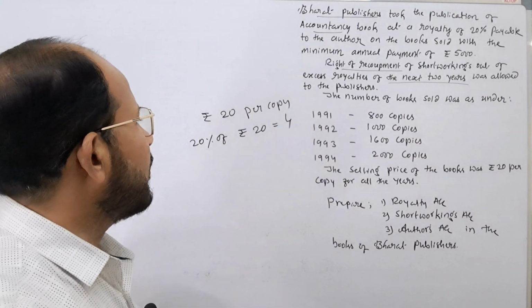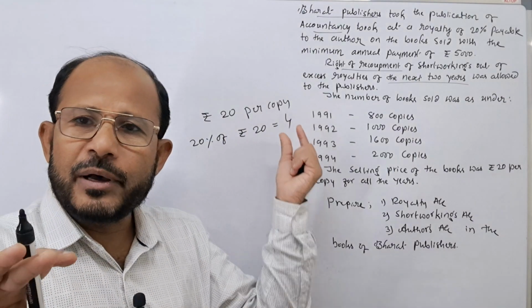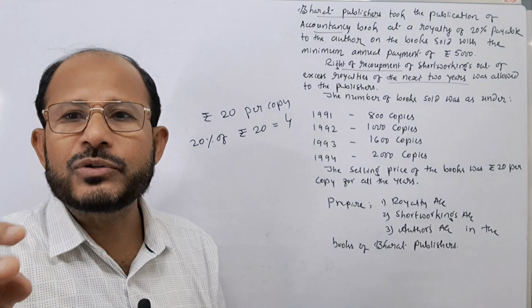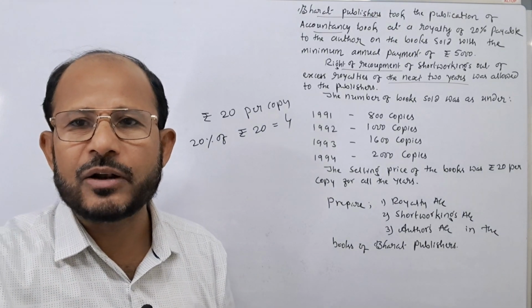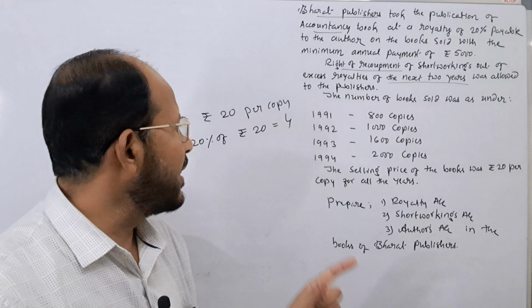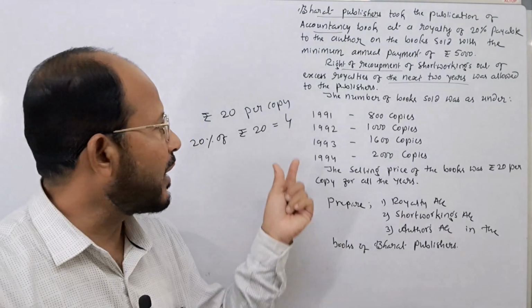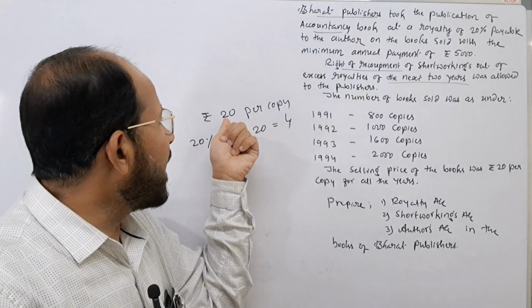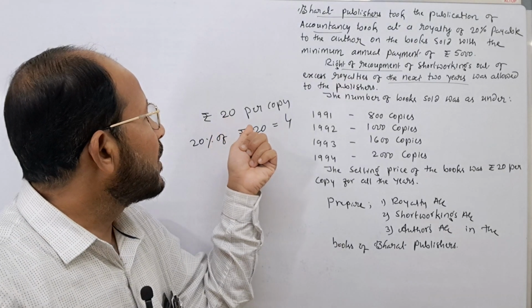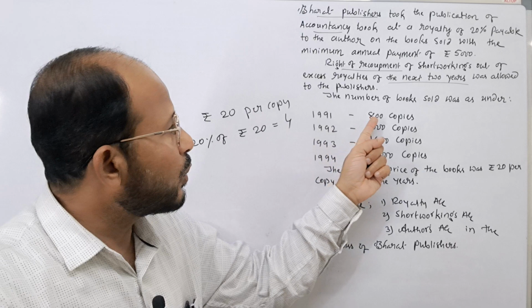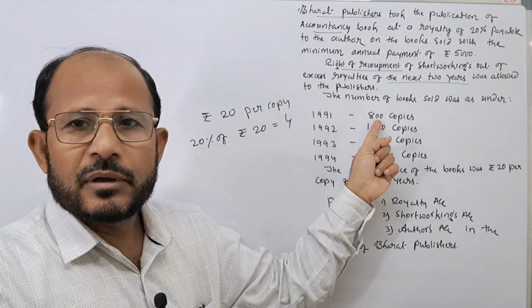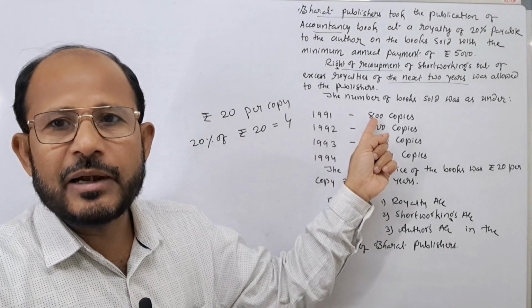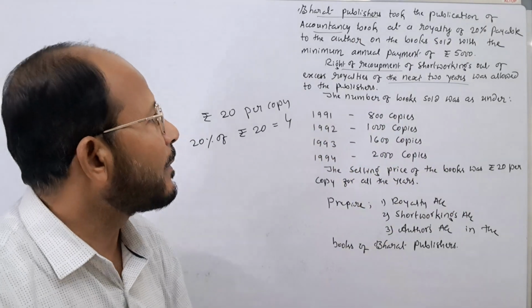Rupees 4. Therefore, rupees 4 per copy of book sold is to be taken as the royalty here. Very simple thing is that you calculate 20% of the selling price, you get rupees 4. Or you can also apply 20% of the total amount collected by the publisher in that particular year. That can also be done.